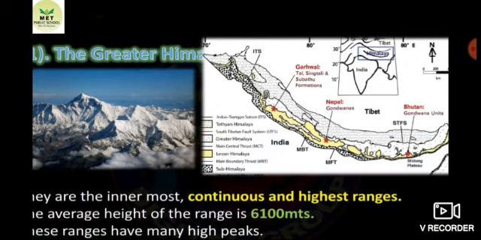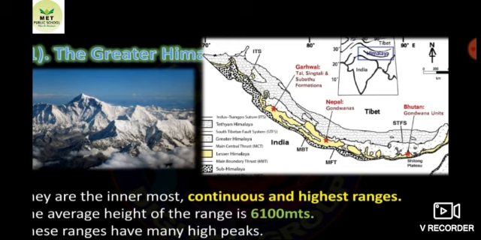Now let us study each of the three ranges of the Himalayas. First, the Greater Himalayas. They are the innermost, continuous and highest range. Which is the highest range in the northern mountain? That is Greater Himalaya. So, the Greater Himalayas are the innermost, continuous and highest range. The average height of this range is 6,100 meters.